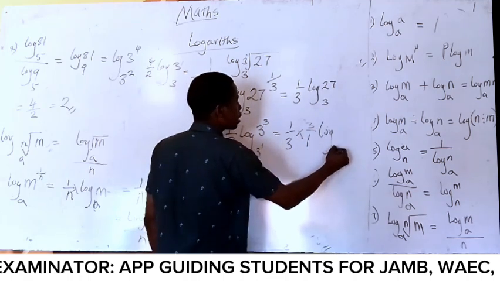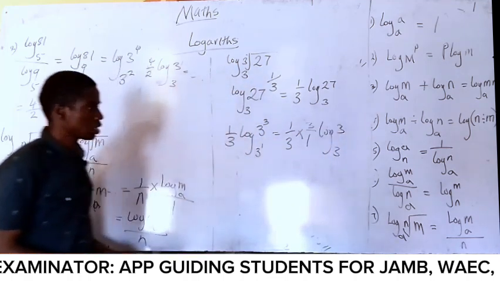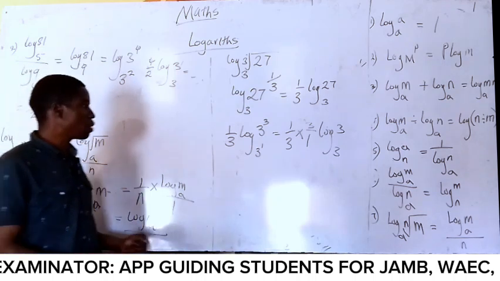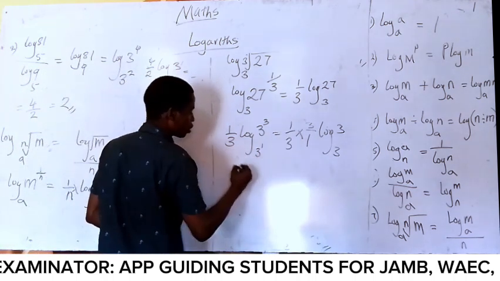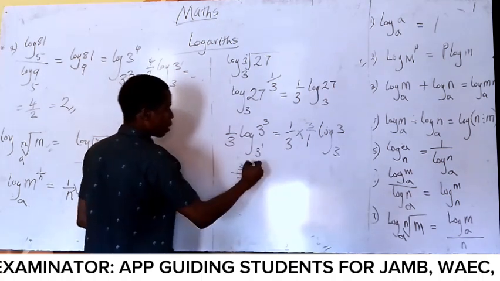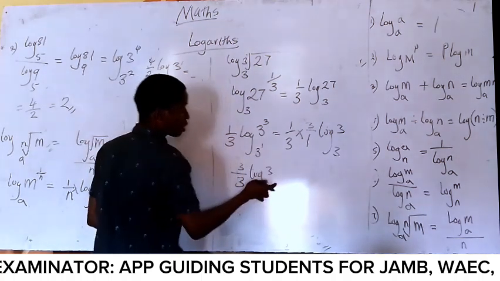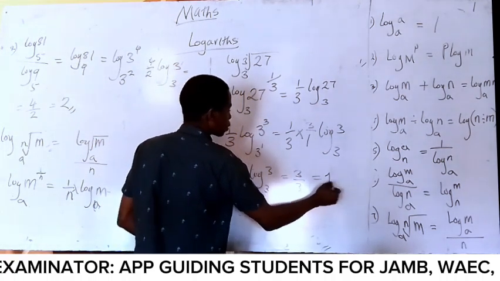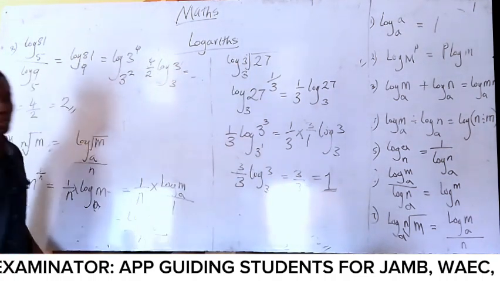Log 3, 3. You understand? Now, it will now be this one and this one, 3 all over 3. Now it will be log 3, 3. What is log 3, 3? 3 all over 3 equal to 1. All of them are 1.